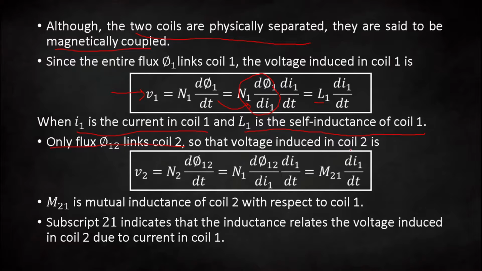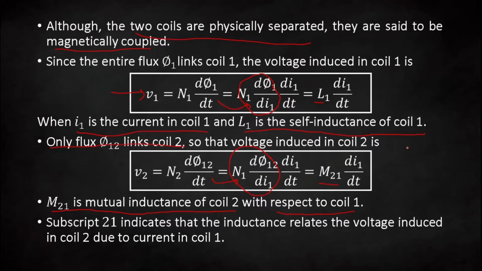So the voltage induced in coil 2 will be written as V2 equals N2 d phi 12 by dt. Rewriting this equation by multiplying and dividing by di1, the term N2 multiplied by d phi 12 by di1 is your M21, so V2 equals M21 multiplied by di1 by dt, and M21 is the mutual inductance of coil 2 with respect to coil 1.